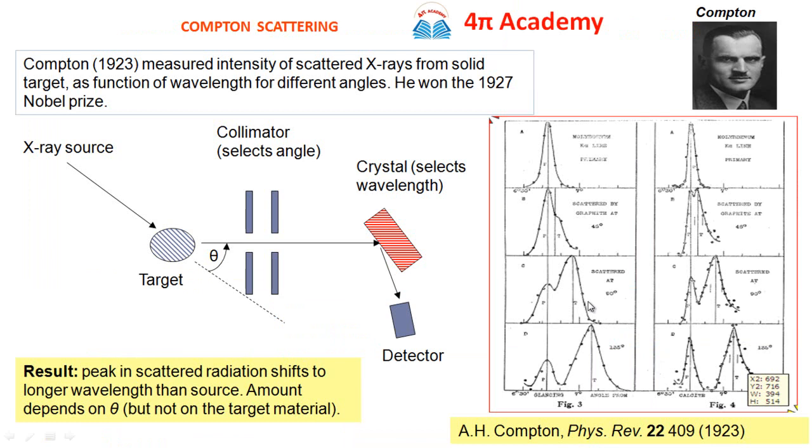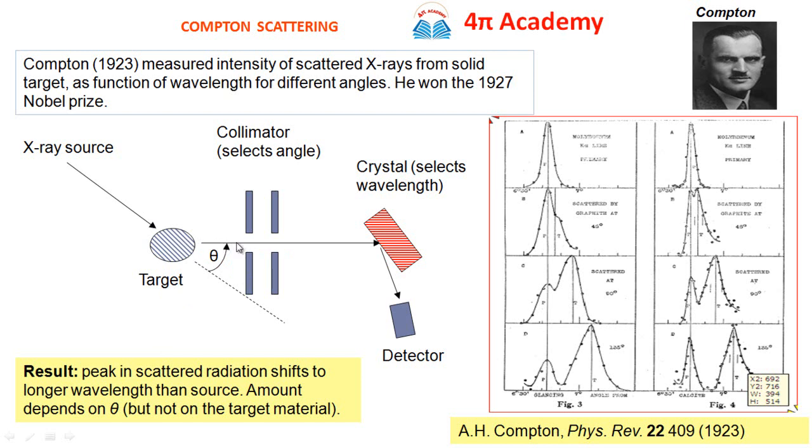Then there is another physical phenomenon, that is the Compton scattering. Compton in 1923 measured the intensity of scattered X-rays from a solid target as a function of wavelength for different angles. He won the 1927 Nobel Prize. What is his experiment all about? There is an X-ray source, and when this X-ray beam is incident on the target, he observed the scattered X-rays from the target.